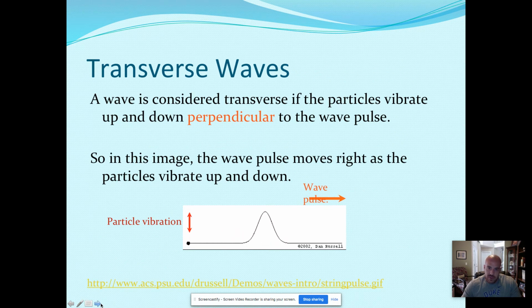Now to the transverse waves. We said the particles will move up and down like we see in the picture there, and another way of saying that is perpendicular to the wave itself. So the wave comes in like this, up and down, and the energy transfers as up and down or perpendicular movement.